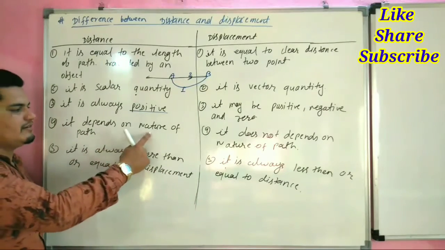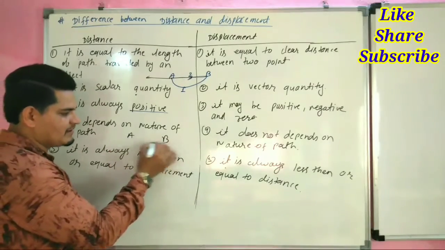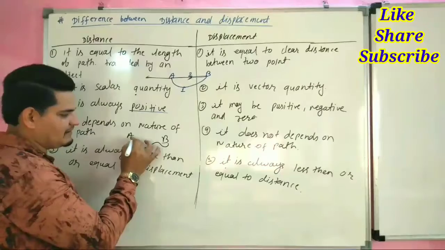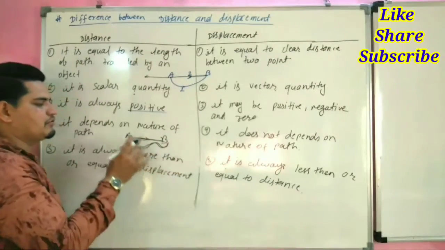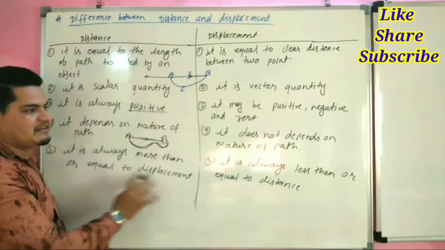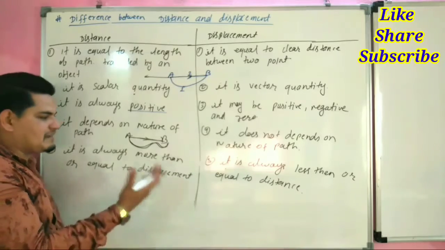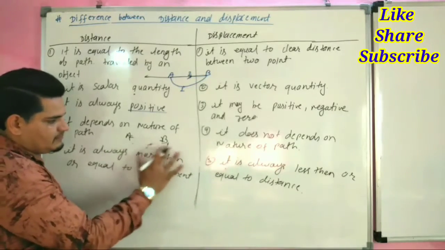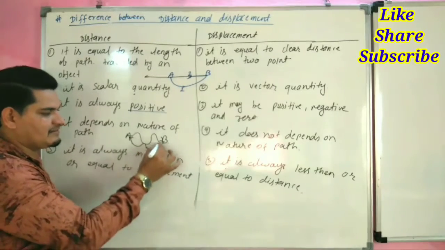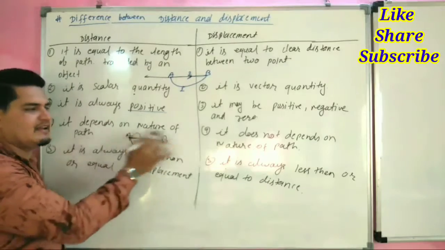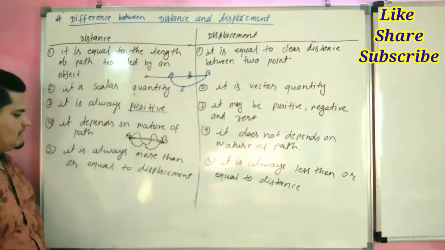Fourth, distance depends on nature of path. Obviously, it depends on nature of path because you have to go from A to B. If the path is this, this is the small path and this is the large path. So the distance depends on nature of path, but displacement does not depend on nature of path because it doesn't matter how the path is. This is the clear distance between A and B.